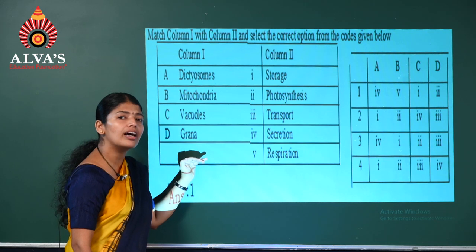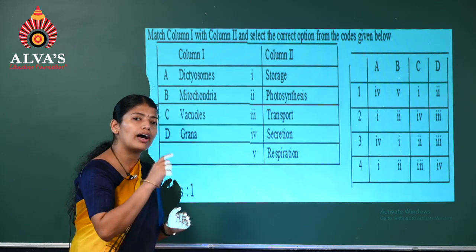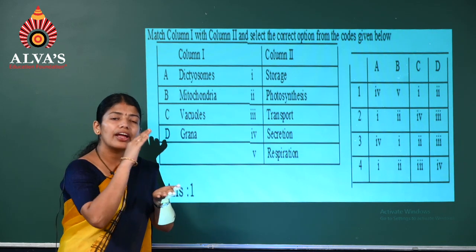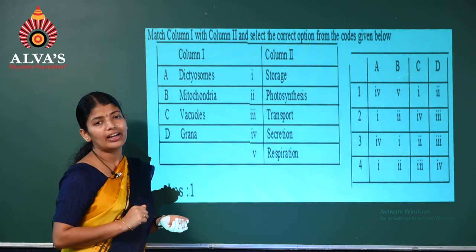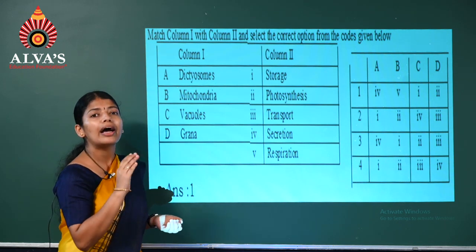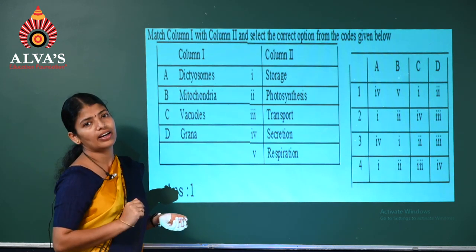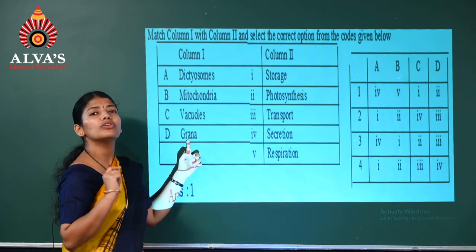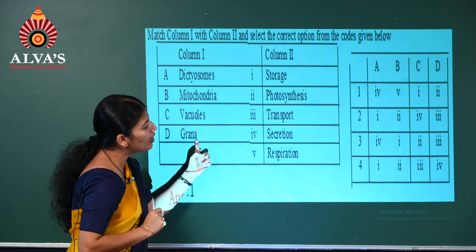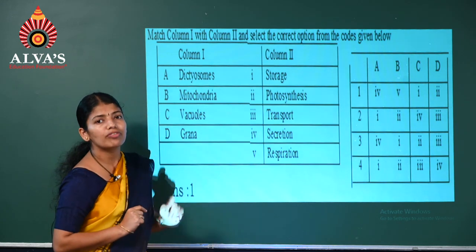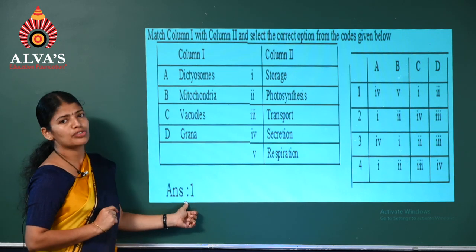In the chloroplast, we have flat structures called thylakoids, arranged in the form of a stack. Such one stack is called a granum, and the plural is grana. What's the function of grana? Because it's a part of the chloroplast, it's involved in photosynthesis. So the option we have selected is the first one.